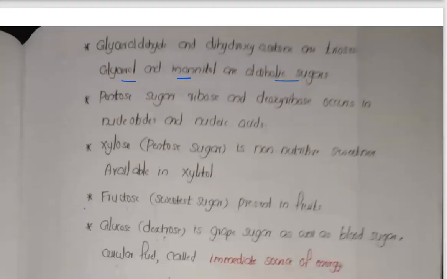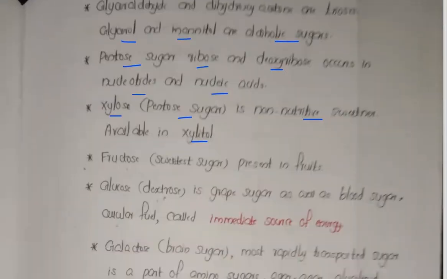Now pentose sugars, ribose and deoxyribose, occur in nucleotides and nucleic acids, that we know. Ribose sugar and deoxyribose sugar are present inside the nucleotides of the nucleic acid. Now xylose is a pentose sugar. It's a non-nutritive sugar present in xylitol. So the xylose compound is an example of a pentose sugar, and it is a non-nutritive sweetener available in xylitol.